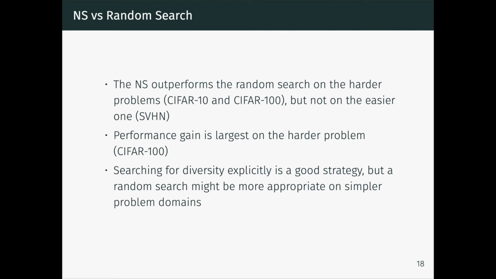Regarding the second hypothesis, we have found that the novelty search outperforms the random search on the harder problems, CIFAR-10 and CIFAR-100, but not on the easier one, SVHN. The performance gain is largest on the harder problem. This means that searching for diversity explicitly is a good strategy, but a random search might be more appropriate on simpler problem domains.